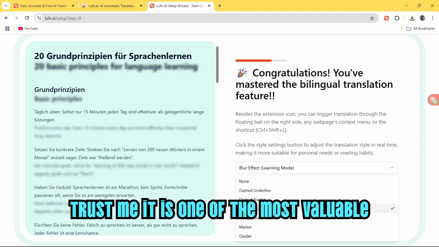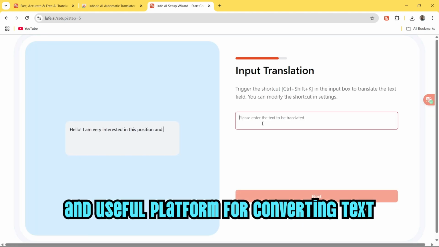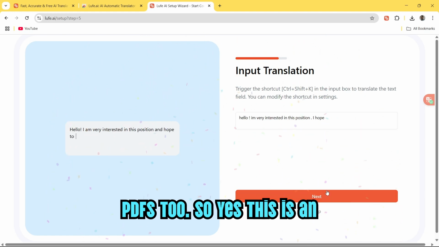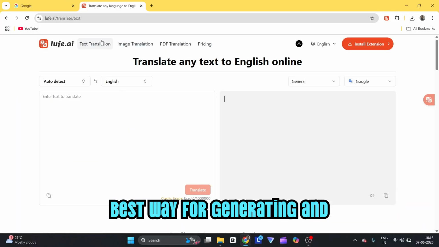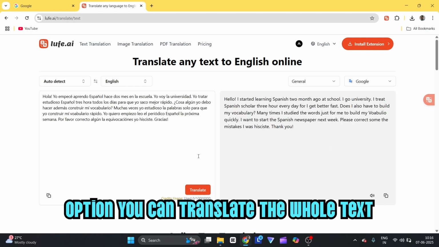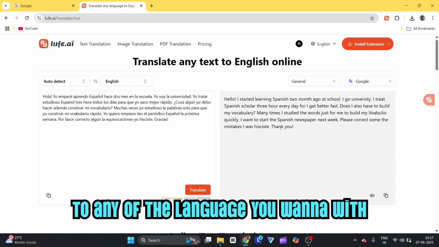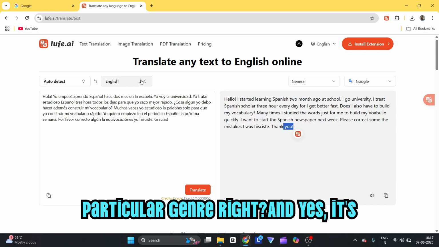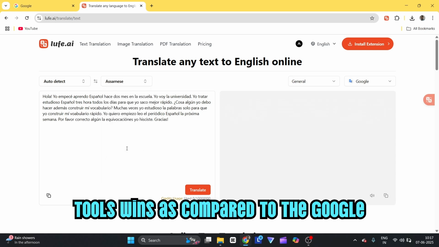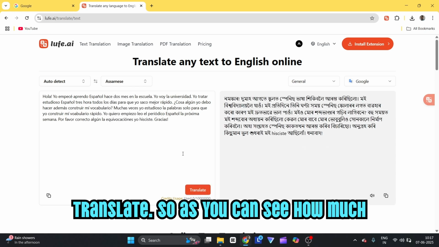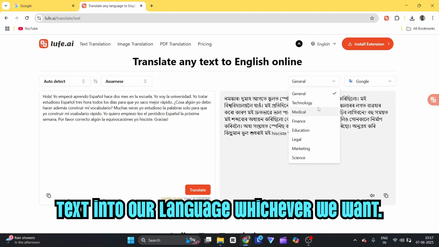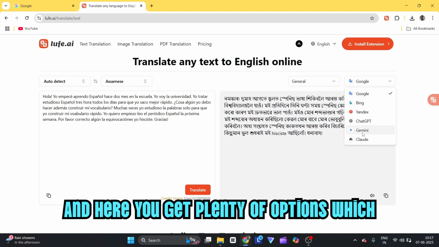Trust me, it is one of the most valuable and useful platforms for converting text, translations, and even images and PDFs too. So this is a great way of generating passive income. As you can see, I am now done with the login, and with this option you can translate the whole text into any language you want with a particular genre. It's easy, but there are a few more options where this AI translation tool wins compared to Google Translate. As you can see, it has converted the text so easily and briefly into whichever language we want, and here you get plenty of options you can try out.